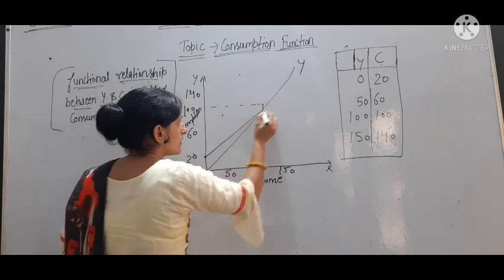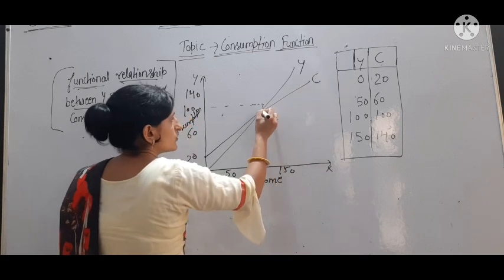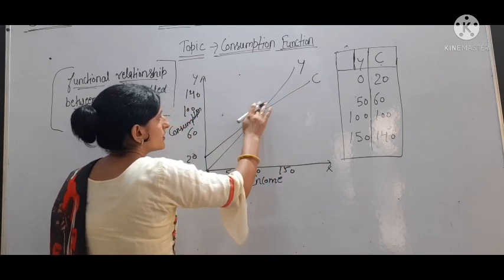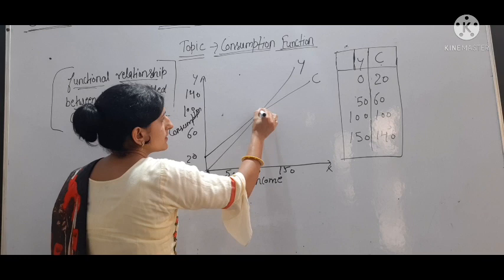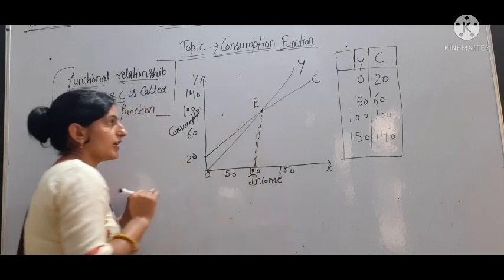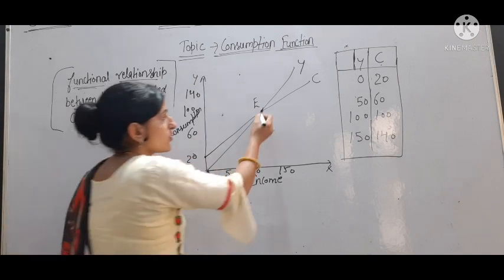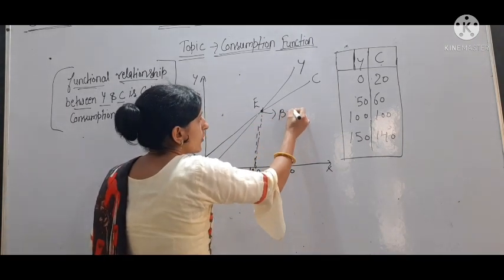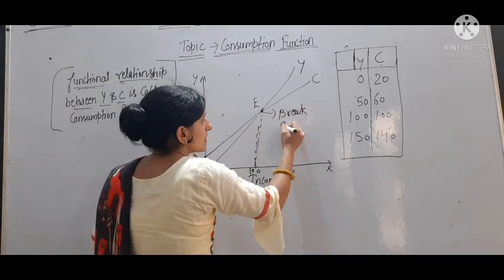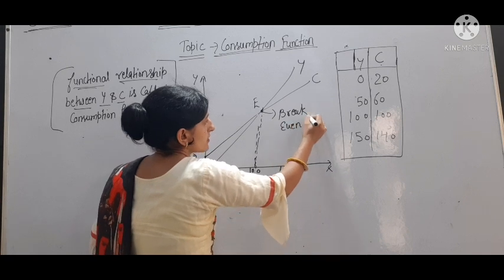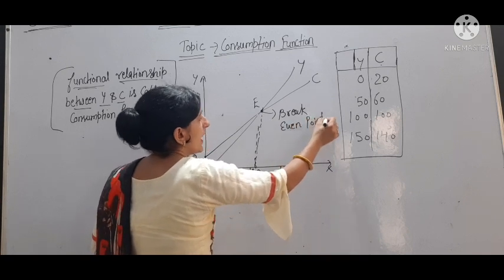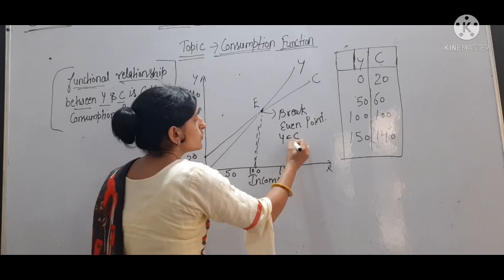Okay, this is C. So this point shows the equilibrium point, we can say equal point. Okay, and this is called break even point. On this line Y is equal to C.